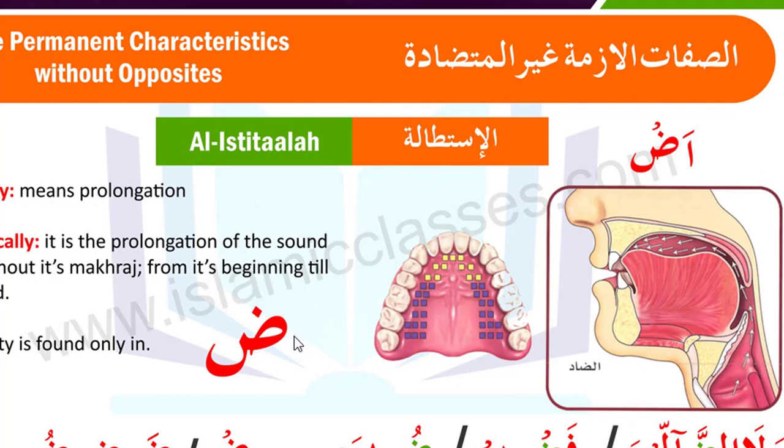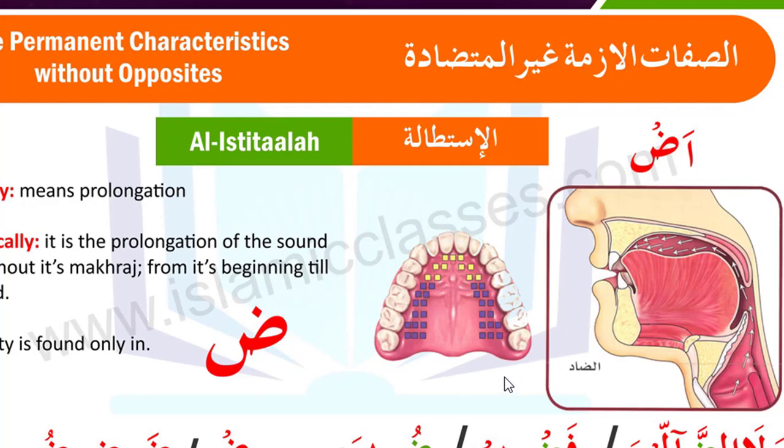These qualities basically differentiate the sounds between the letters. Like dal is a light letter, that is dal, and here is Dad. Dad has the qualities of Al-Istitaalah and Al-Itbaq, and dal doesn't have that. So what is Al-Istitaalah now? As we read, it means prolongation.